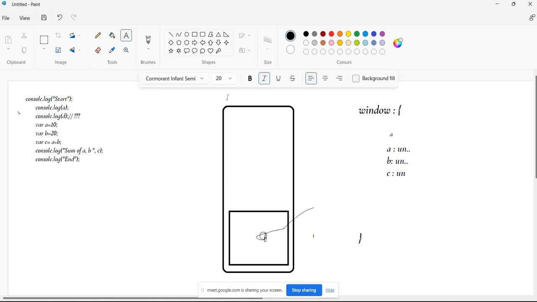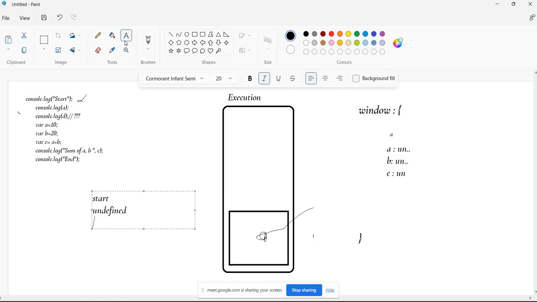So now we are in the execution phase. Now tell me what will happen for line number 1? Start will print, sir. It will print Start in the output. Okay. So what is the result for line number 2? Undefined, sir. A value. Okay, very good, fantastic. Then console.log of D, what will happen? Here it will happen: not defined.